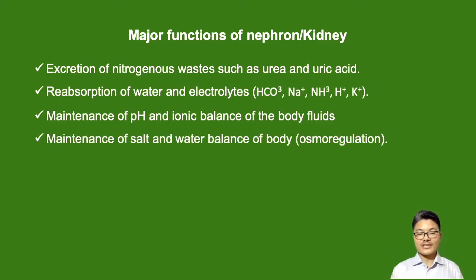Maintenance of salt and water balance in our body, that is osmoregulation, is also done by the kidney. So these four functions of the kidney or nephron are important and have to be remembered. They are usually asked in the CBSE board exam.